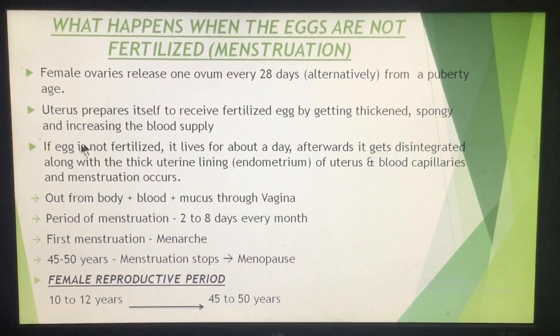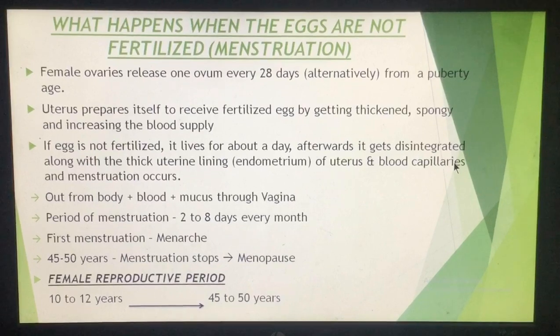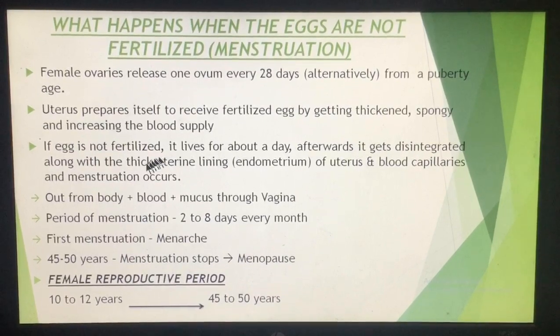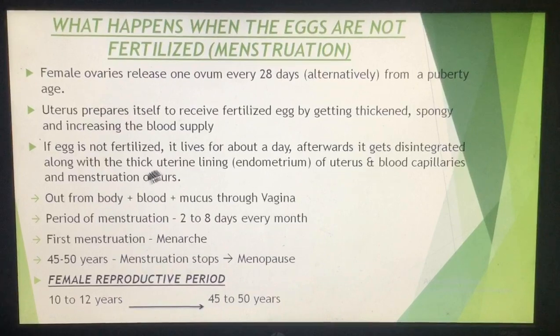After ovulation the egg stays in the oviduct for one day, but if after that it does not get fertilized, then it gets disintegrated, and along with the thick uterine lining, that is the endometrium of the uterus, and the blood capillaries, it comes out from the vaginal opening of a female, which is known as menstruation. So the menstruation occurs in general after every 28 days.